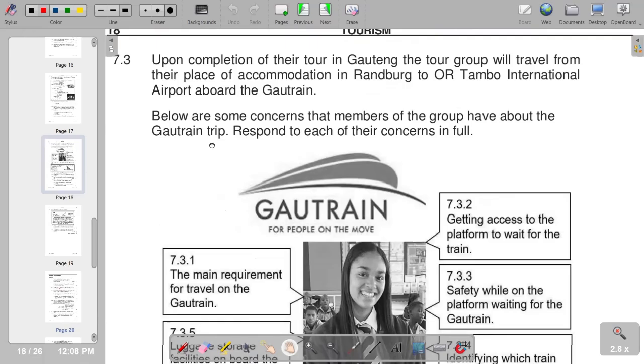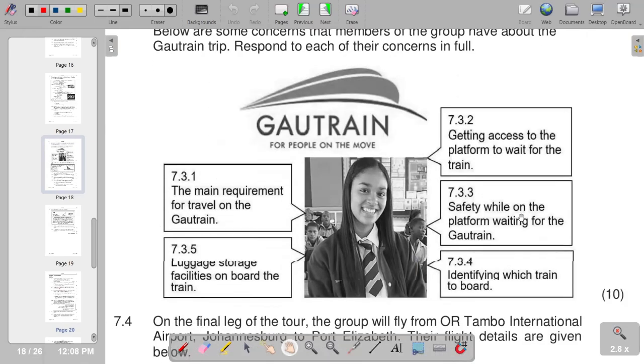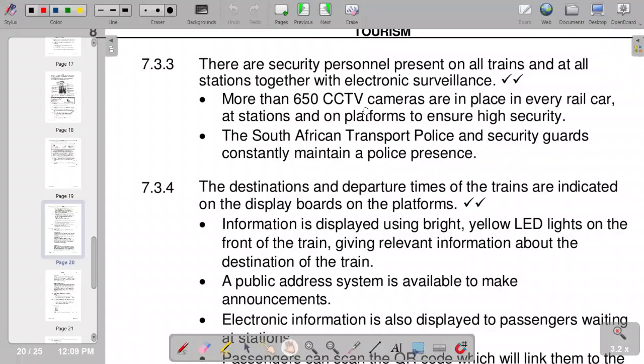Then in terms of 7.3.3, safety while on the platform waiting for the train. So we see that there we have more than 650 CCTV cameras which are in place in every rail car, at stations, and on platforms to ensure higher security. So this is what we have on 7.3.3. So with that, we have got an explanation again on that. So these are the responses that we have in terms of 7.3.3.